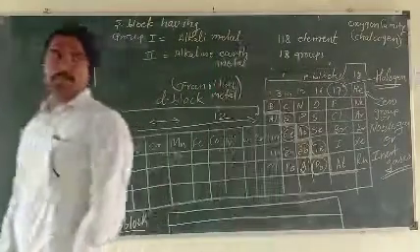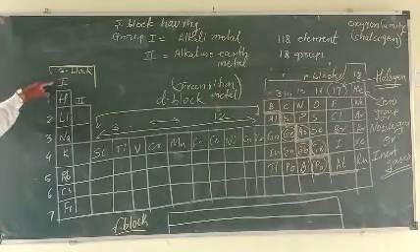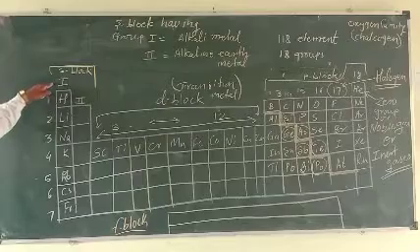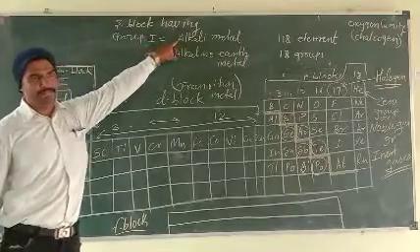Understood? What is the name of the first group? Alkali metal.